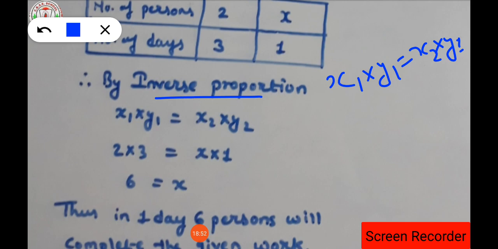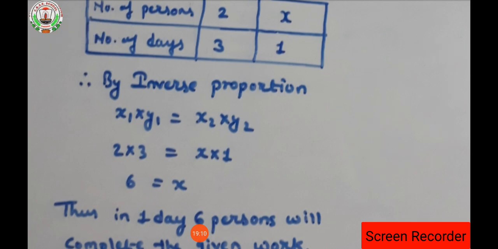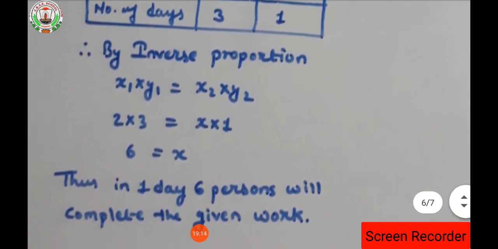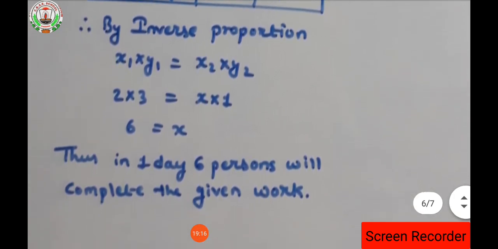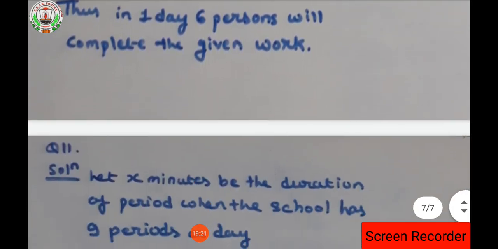Then 2 into 3 is equal to x into 1. So 2 into 3 is 6 and 6 is equal to x. So if the number of days is 1, then the number of people will be 6. Thus in one day 6 persons will complete the given work. That means they can fix the windows in one day with 6 persons.